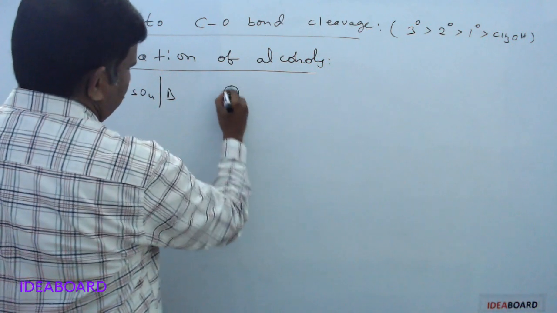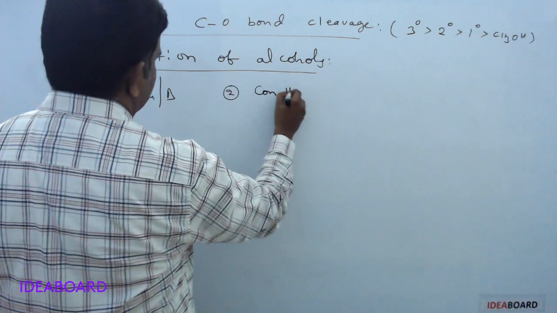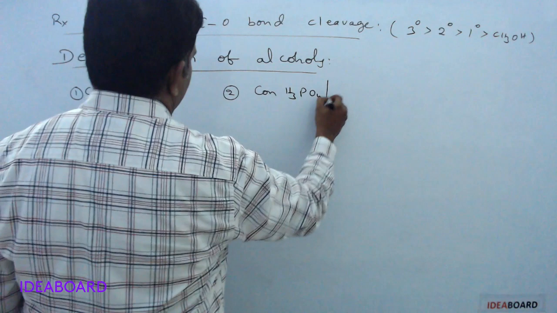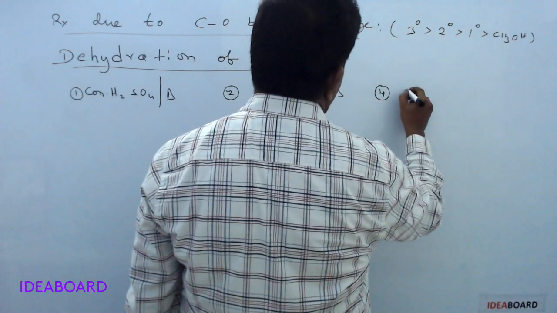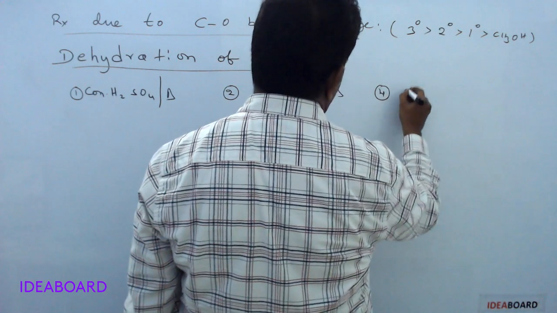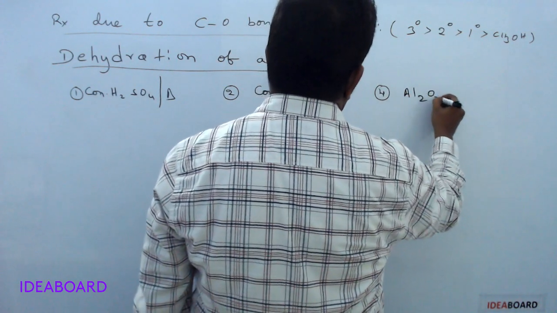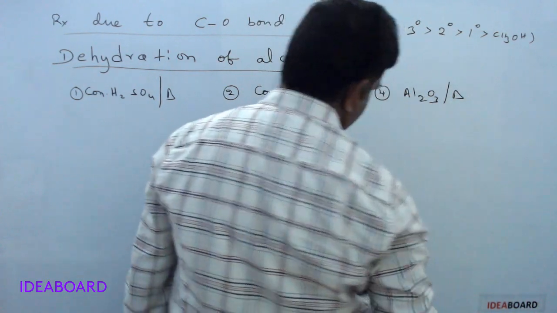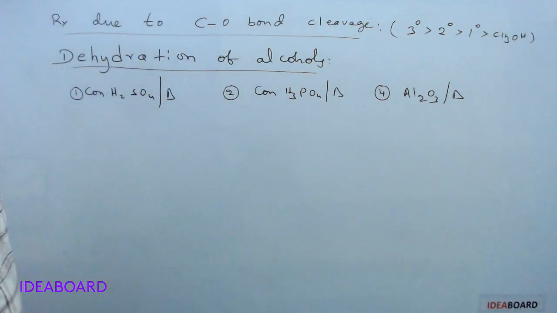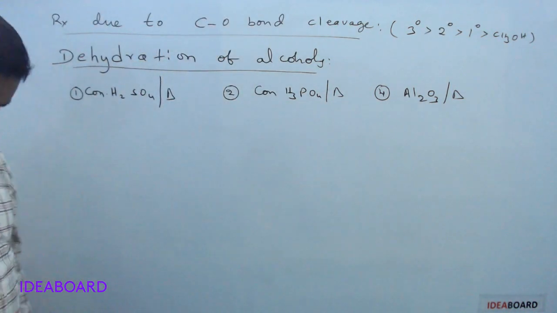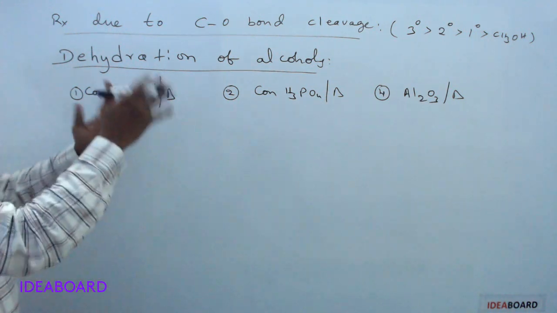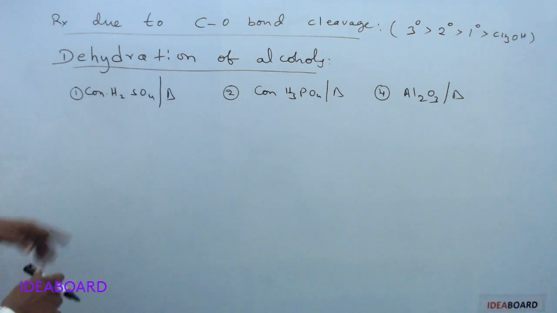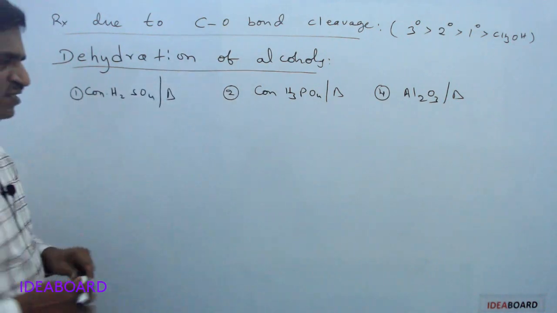Another reagent we are using is concentrated H3PO4, heat, or we can use Al2O3, heat. There are some other reagents also, BF3 and ZnCl2 we can use, but differently. Mainly these three reagents we are using for the dehydration of alcohols.